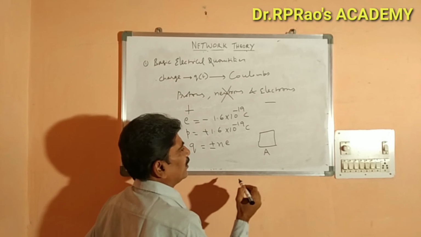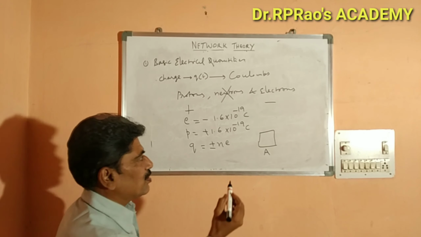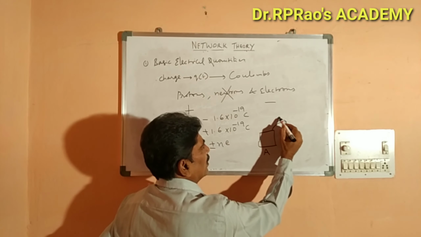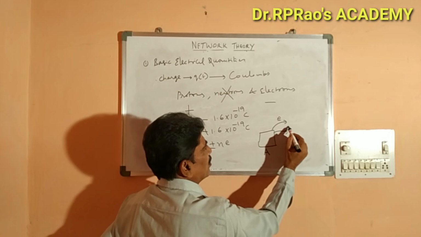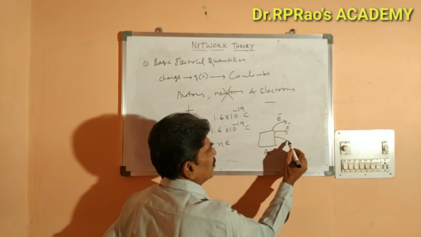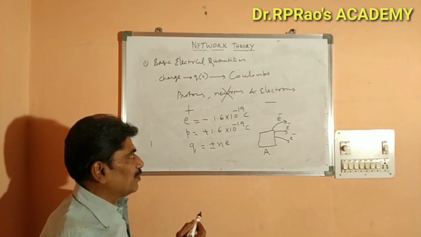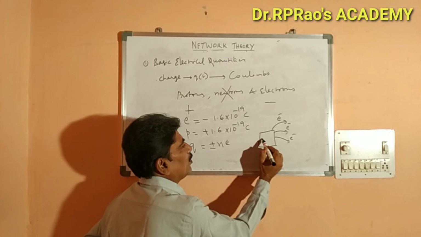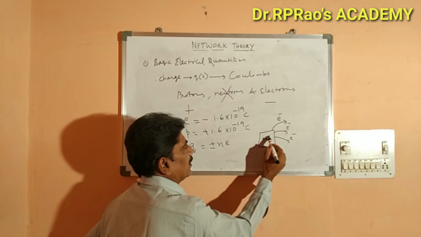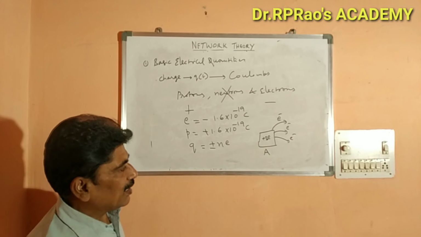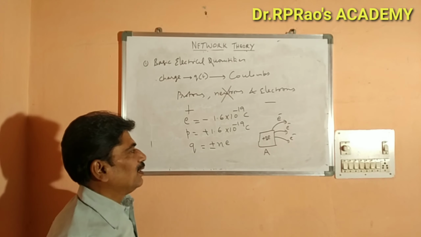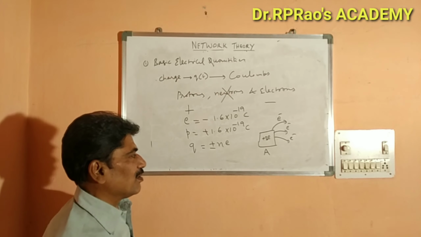So, for example, if a body A loses some electrons, suppose 3 electrons, then the charge gained by that body is plus 3e. This is the charge gained by this body because it has lost 3 electrons.